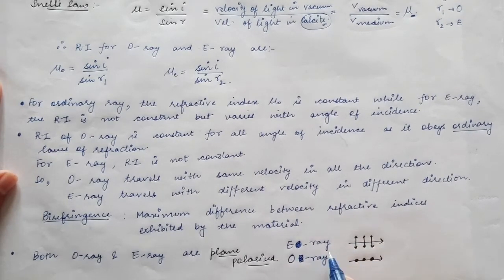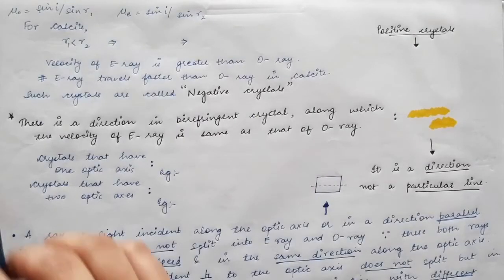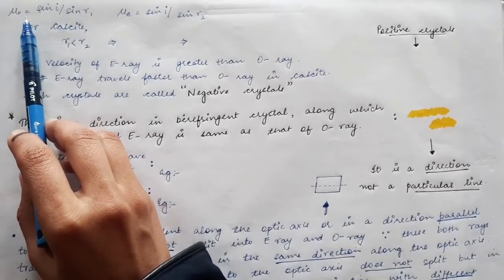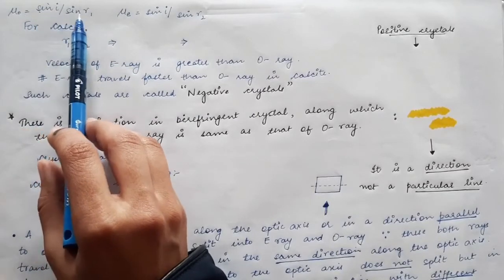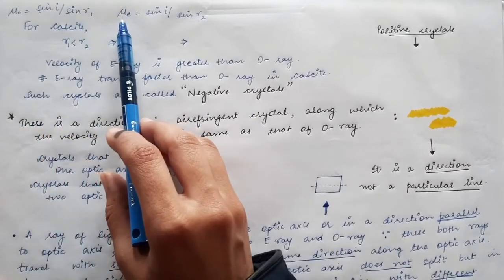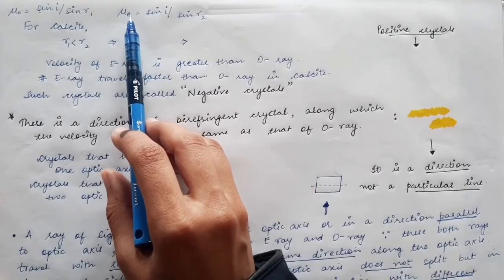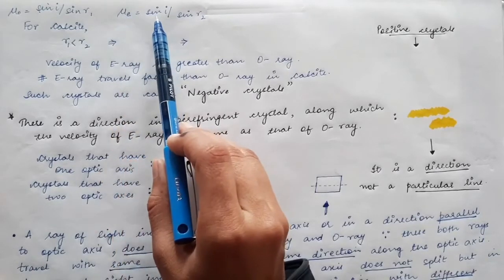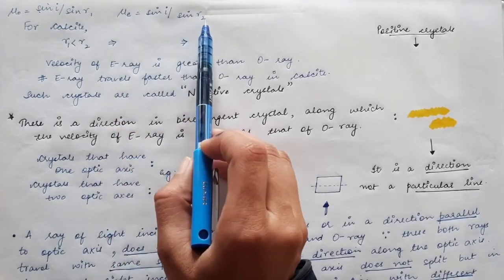The extraordinary ray has its vibrations of electric field in the plane of the paper, whereas the O ray has the vibrations of electric field perpendicular to the plane of the paper. So both these rays are plane polarized rays. Now we have already said that the refractive index for the ordinary ray is given by sin I divided by sin R1, whereas the refractive index for the extraordinary ray inside the calcite crystal is given by sin I divided by sin R2.